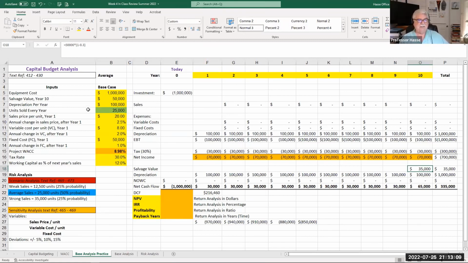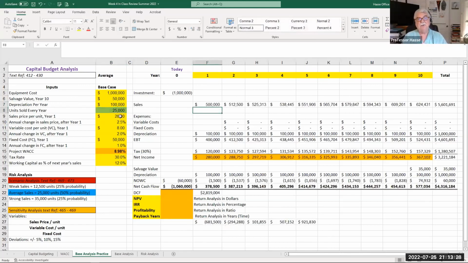So we're selling 25,000 units a year at $20 a piece. That's the assumption used in this analysis. So if we go to year one and type in 25,000 units times 20 bucks, there's our first year revenue of $500,000. And notice what my spreadsheet format here did automatically. It incorporates the 2.5% inflation rate every year after year one. So we're building in inflation.